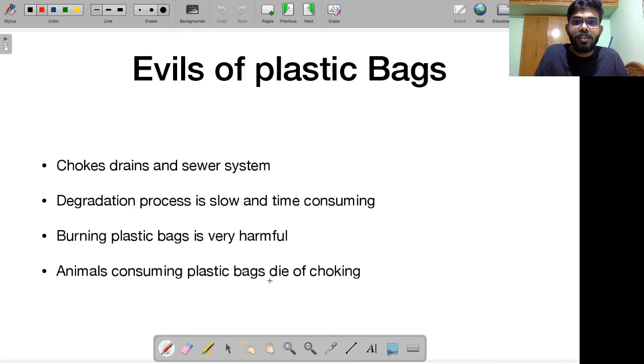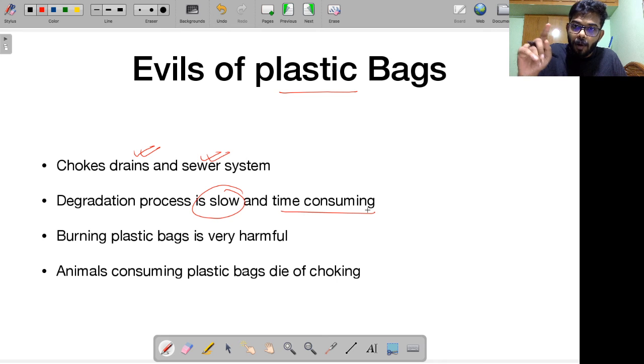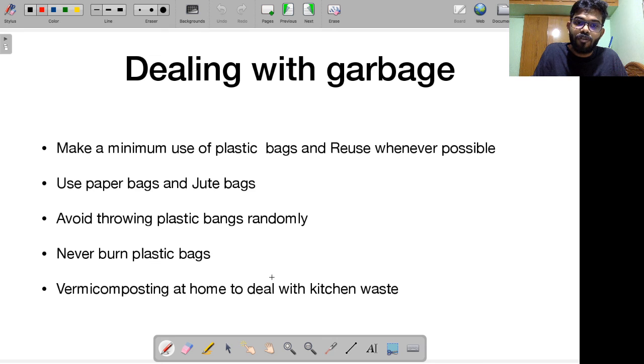Since we are talking about single-use plastic, etc., let's quickly talk about the evils of plastic bags. It is given in NCERT. They can choke drains and the sewer system. The degradation process of plastic bags is very, very slow. They don't get degraded so easily, and it is very time consuming. And above all, remember, we cannot go for incineration. Why? Because burning of plastic bags is very, very harmful. A lot of toxic gases are released in the atmosphere if you go for burning of plastic. And above all, animals consume plastic bags. Many times I've seen cows trying to eat plastic bags, and they end up dying because of choking. These are the evils of plastic bags.